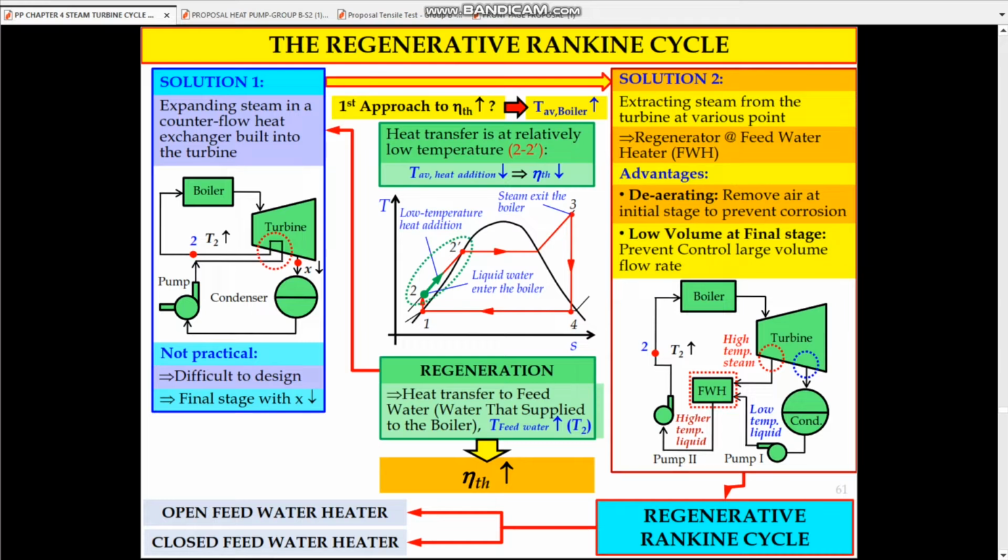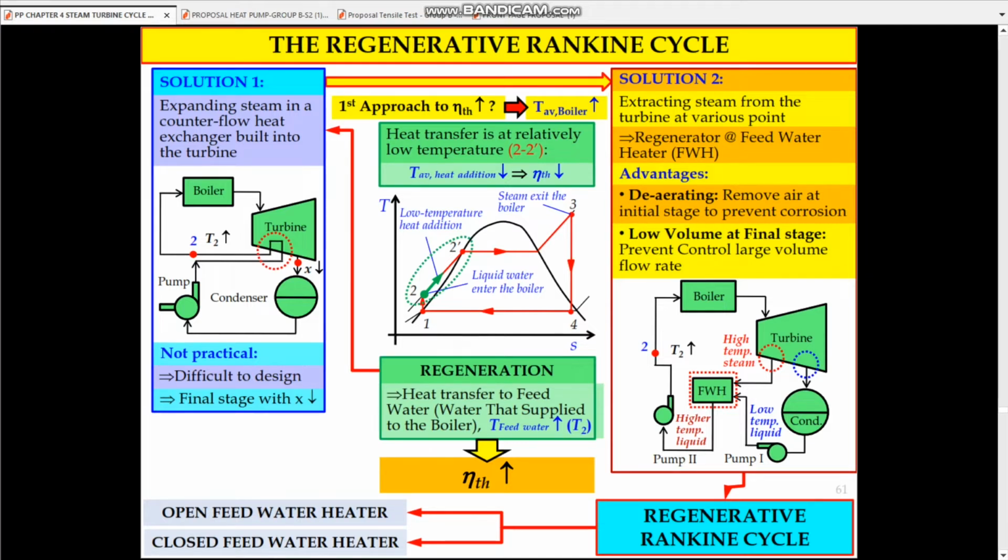We can increase the thermal efficiency of the Rankine cycle if we increase the average T during the heat addition process of the boiler. So, if we can increase T average of the boiler, the thermal efficiency for the regenerative Rankine cycle will also increase.